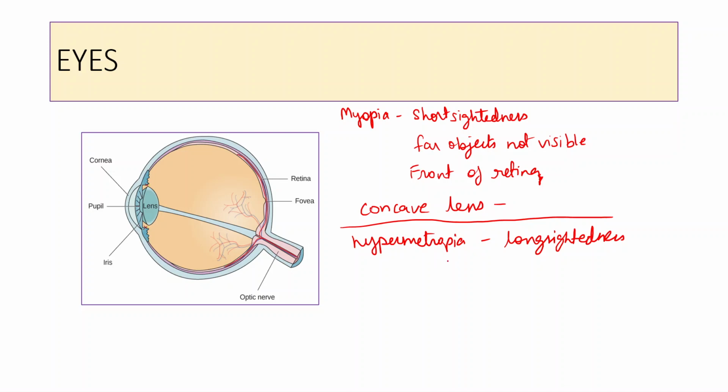So as the name suggests, you are able to see the far off objects. You are not able to see the nearby objects. For example, you can face problems in reading. So the lens which is used to correct this problem is convex lens, right? So these were the basic problems which are often faced, and sometimes at old age both the problems are there in the eyes.